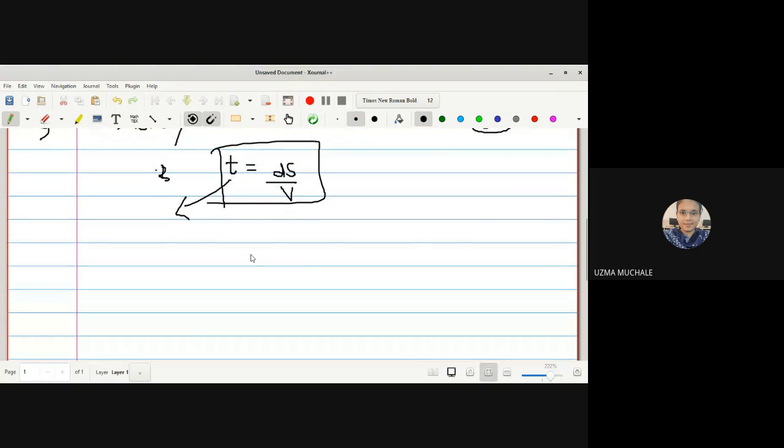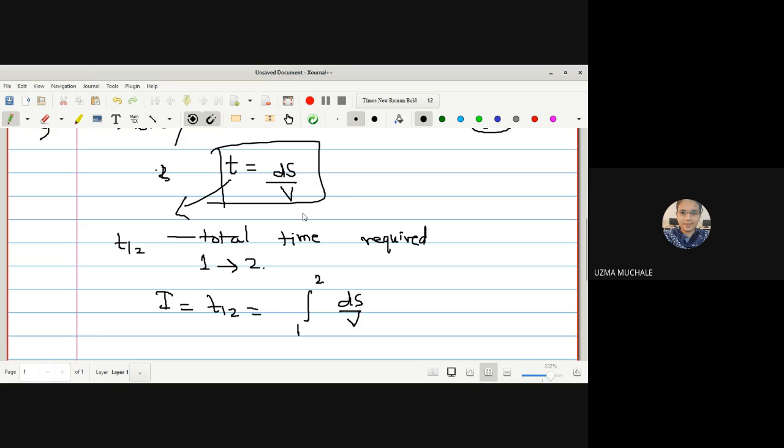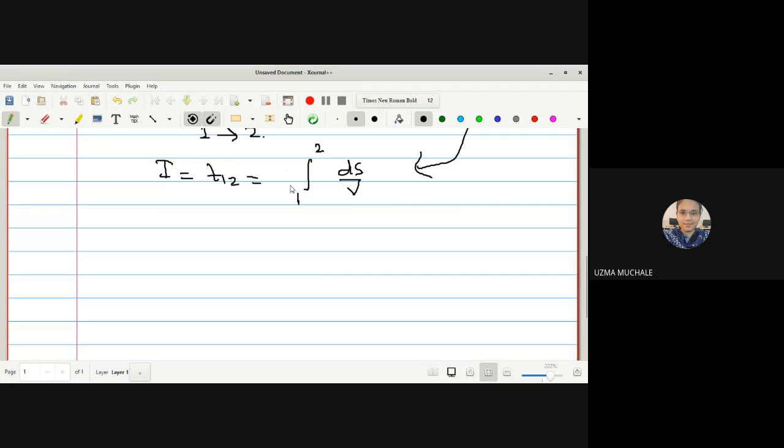So this is the time required for a particle to fall a distance ds. First we'll calculate for ds, then we will generalize the concept. Now we want to find the shortest time. If t12 is the total time taken by the particle moving from position 1 to 2, then the total time will be given by the integration from 1 to 2 of ds upon v. This is related only to ds, but if we want the total time from position 1 to 2, then we find the integration from 1 to 2 of ds upon v.